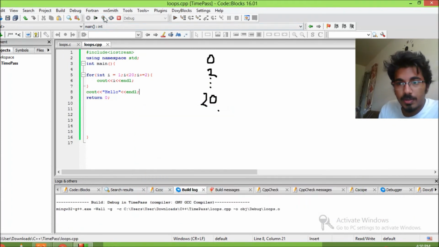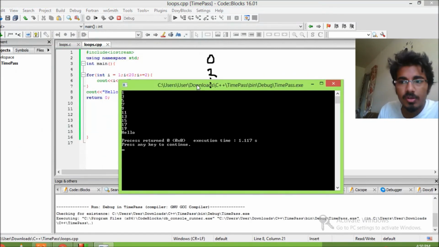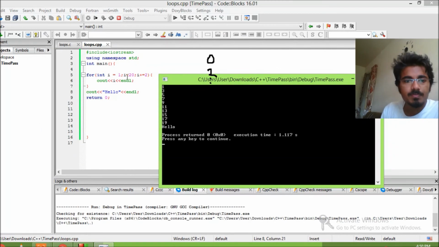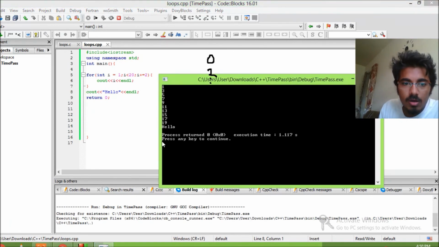This video is super long, but this is for the beginners who are trying to get a hang of C++. That's why it is there. So change it to 20. Now the odd numbers are between 1 and 19, not including 20. And 20 is not an odd number, so it's fine. And then after this loop gets over, I'm printing out hello right here.